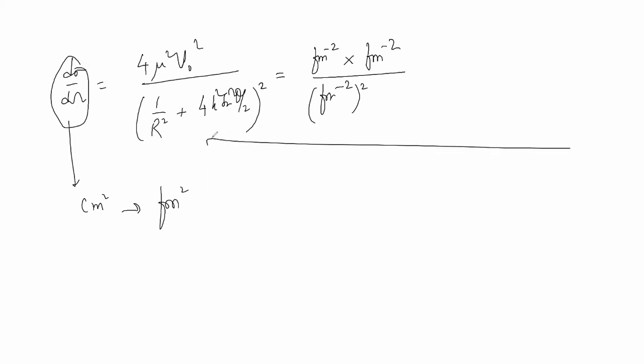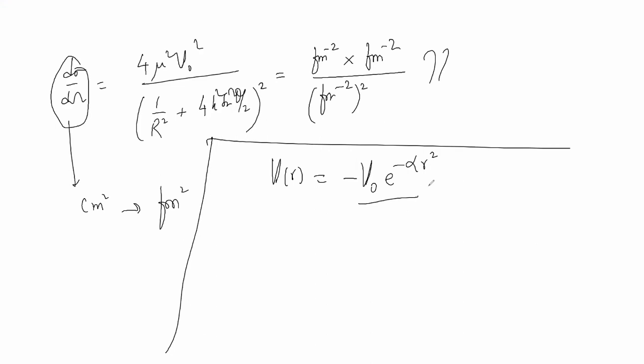Okay, now similarly, this has to be checked. Similarly, you can try with this one. V(r) is equal to minus V naught e power minus alpha r square. This is a Gaussian potential. Okay, that means what you are required to solve?